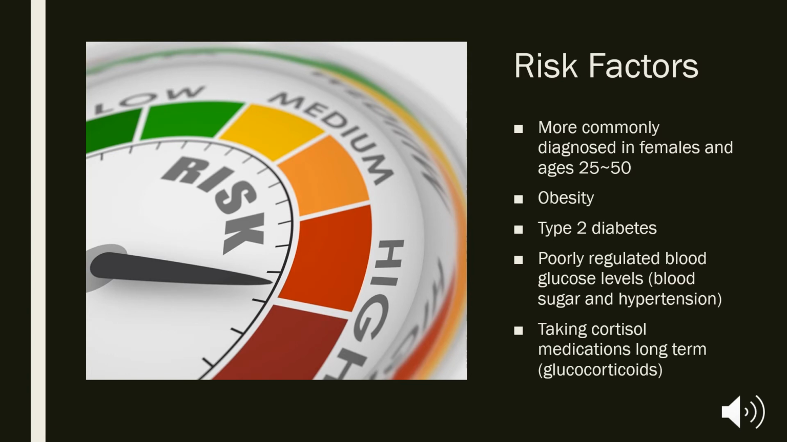People ages 25 to approximately 50 years old have a higher risk of developing Cushing syndrome, which also affects about 3 times as many women as men. Other risk factors include obesity, type 2 diabetes, poorly regulated blood glucose levels, and hypertension. Taking cortisol medications for long periods of time has also been found to increase the risk of developing Cushing syndrome.